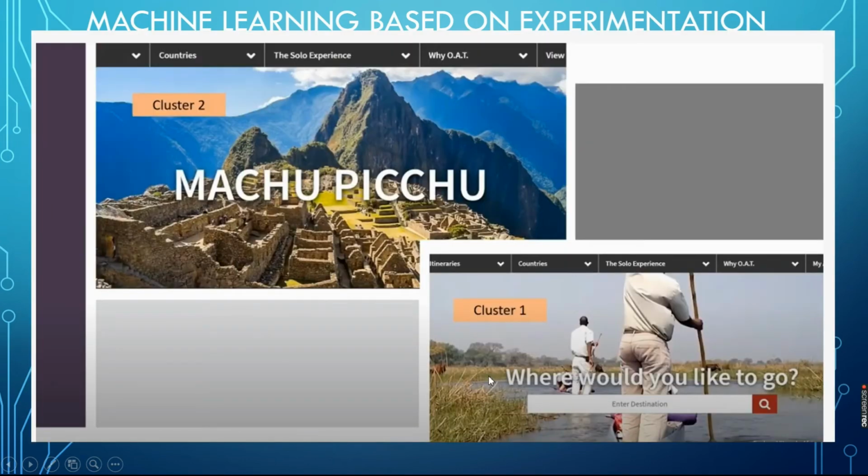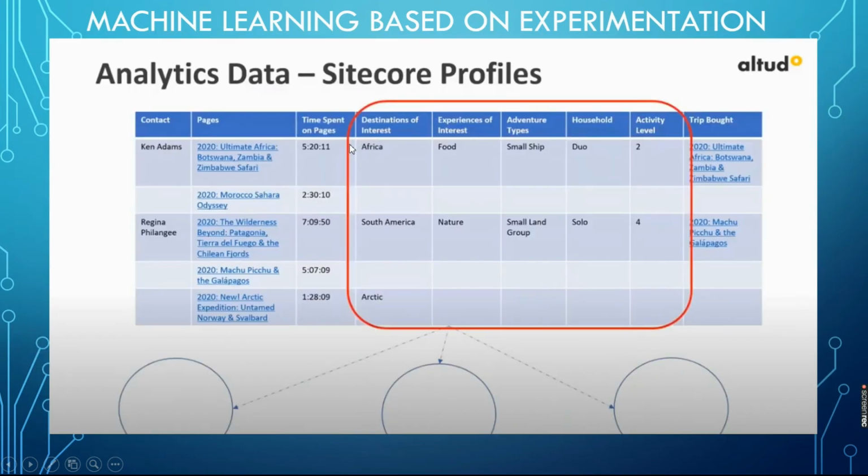Still, we are digging further, and we are showing the home page to those who are from Africa. We are showing this landing picture. Those who are looking for South America pages, we are showing these South America images in the content page. So we are further expanding and further analyzing their activities. We found that for Africa the experience of interest is food, adventure type small ship, solo, activity level 2. For South America, the experience is nature and visiting, small group, solo, and activity level is 4.